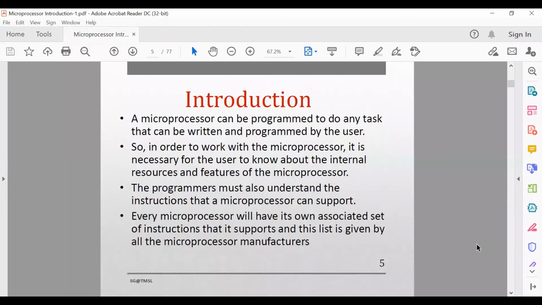The programmer must also understand the instructions that a microprocessor can support. Every microprocessor will have its own associated set of instructions, and this list is given by all microprocessor manufacturers. Nowadays, the microprocessor 8085 was invented by Intel, and along with it there were other manufacturer companies, like Zilog and Motorola.